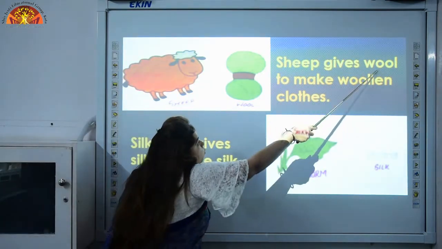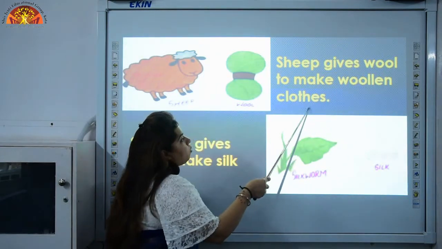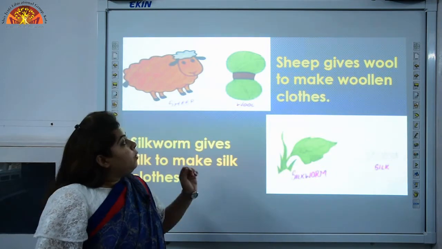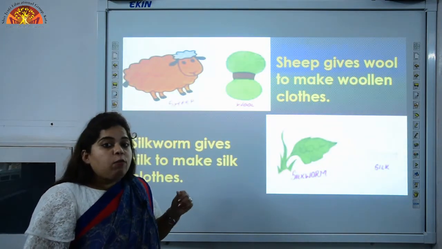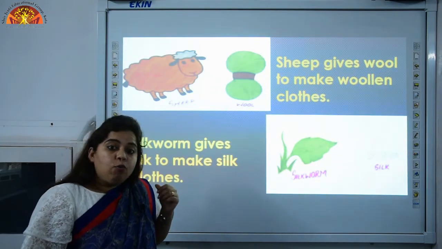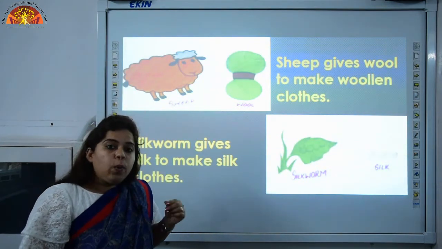Sheep give wool to make woolen clothes. From where do we get wool? We get wool from sheep. And what do we make of wool? We make woolen clothes. They are warm. We wear woolen clothes in winter.